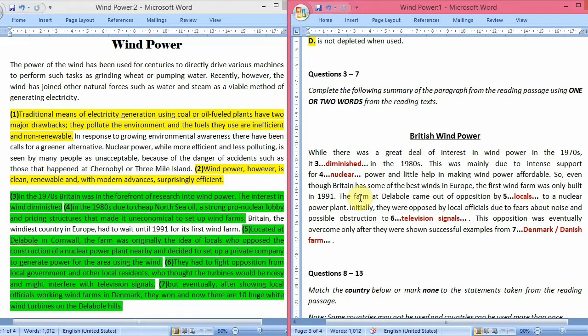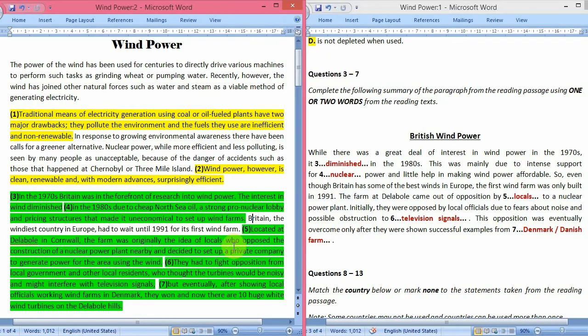Now let's proceed further. So even though Britain has some of the best winds in Europe, the first wind farm was only built in 1991. The farm at Delabole came out of opposition by locals to a nuclear power plant. Now they are saying that the wind farm that has been established at Delabole came out of opposition by locals to a nuclear power plant, which means that the locals opposed the construction of a nuclear power plant. Instead, there should be the construction of a wind power plant.